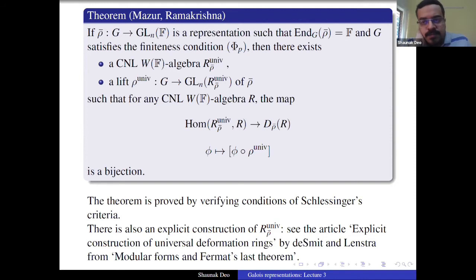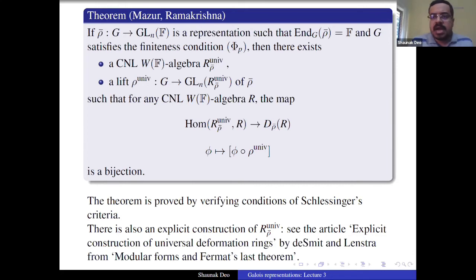So the moral of the story was that there is this one ring R_rho-bar^univ and this lift rho^univ of your representation. Once we know both of them, we know any lift to any CNL W(F)-algebra. So the natural question is, what can we say about this ring? To what extent can we go? So what we'll do today is try to explicitly determine this ring as much as possible, and we'll also see some examples where we can actually tell you what the ring is.